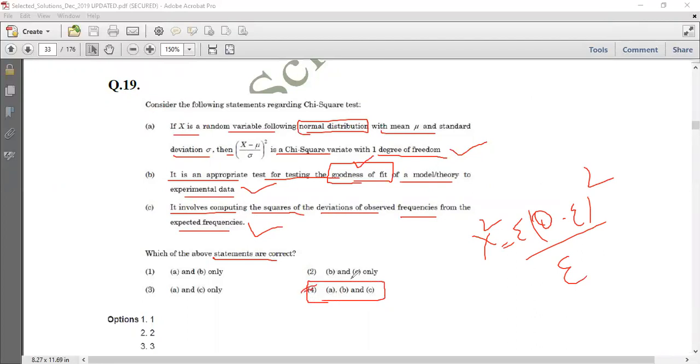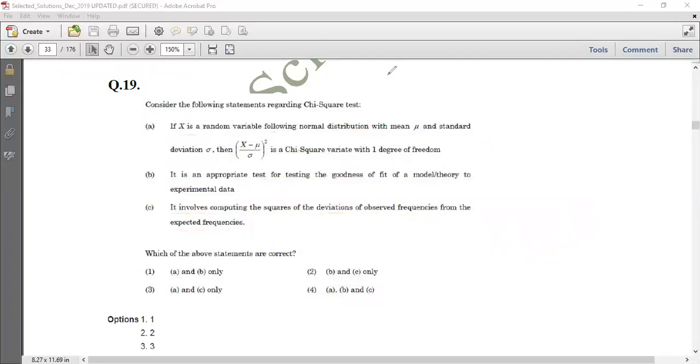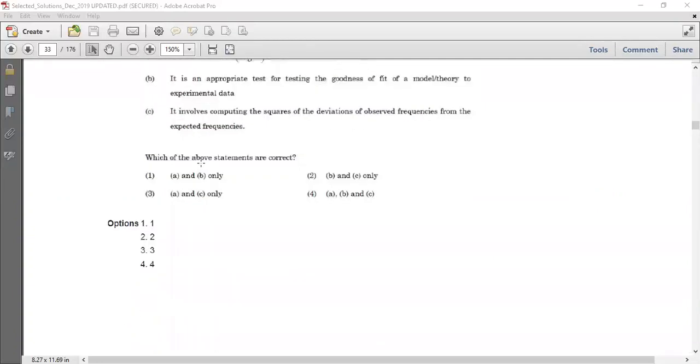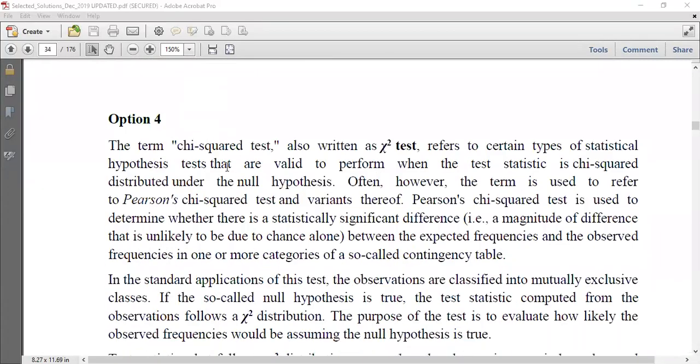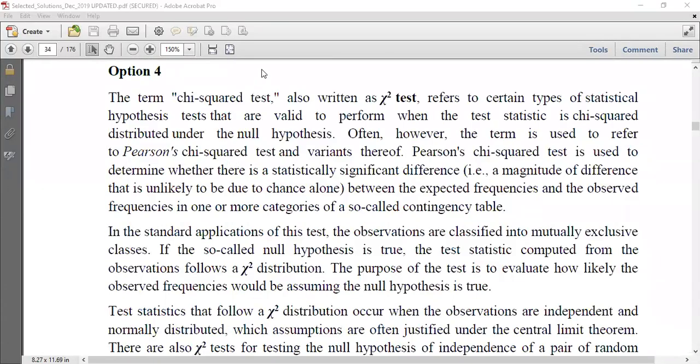So let's now see some more detailed information about chi-square, right? So this was according to the question. You can see in the detailed explanation that the term chi-square test is also written like this, and refers to certain types of statistical hypothesis tests that are valid to perform when the test statistic is chi-square distributed under the null hypothesis. Often the term is used to refer to Pearson's chi-square test. This is another name for this.